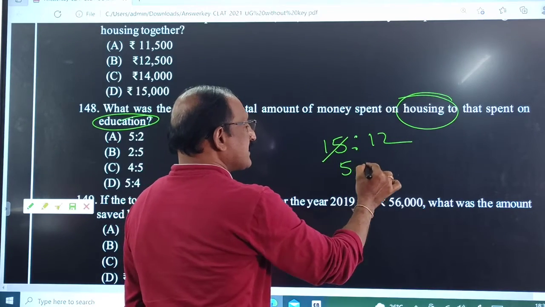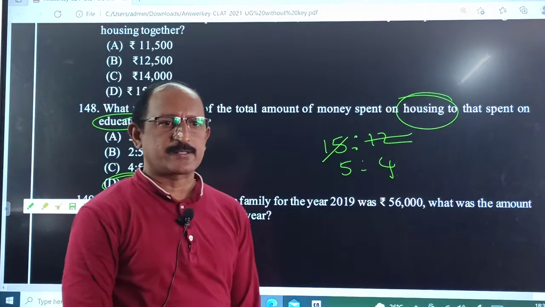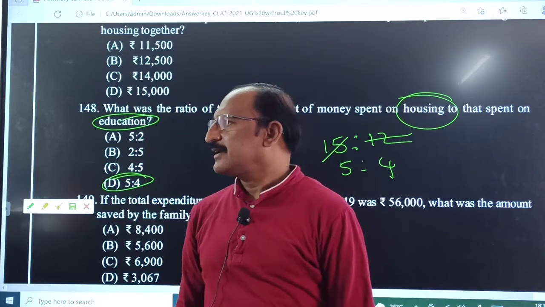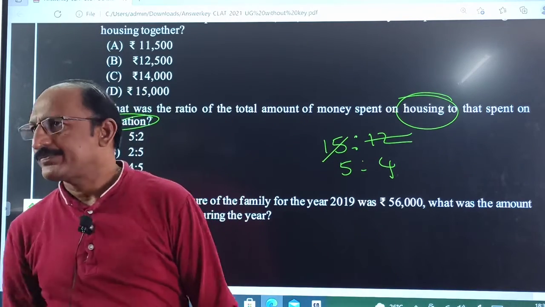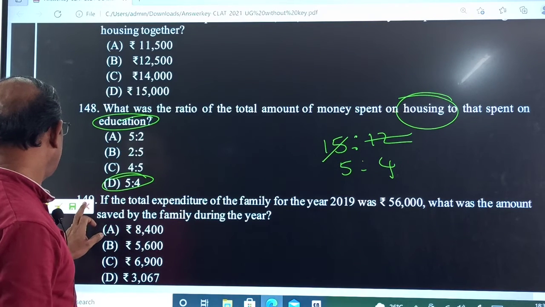So 3 fives, 3 fours. So 5:4. Option D is the correct answer. Is it clear? Clear, sir.